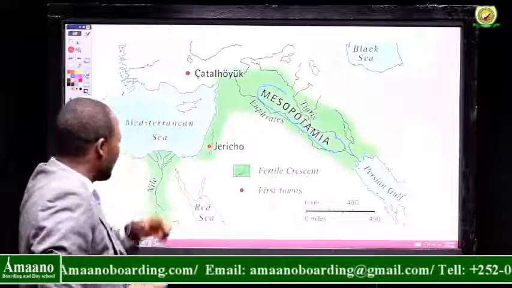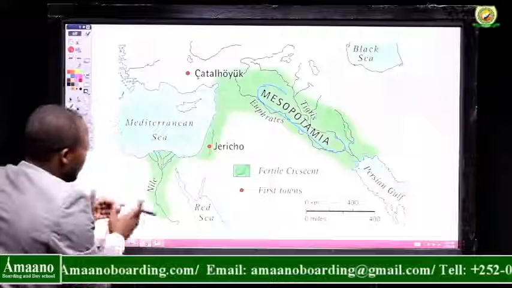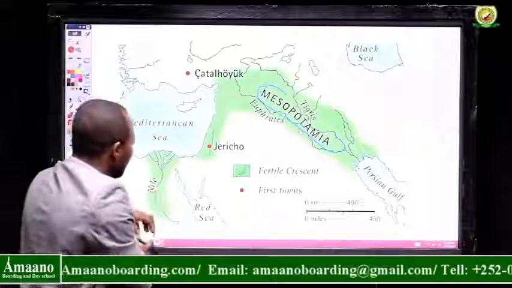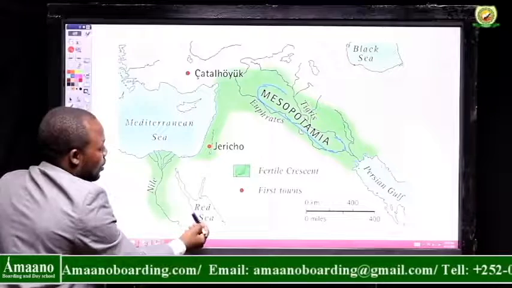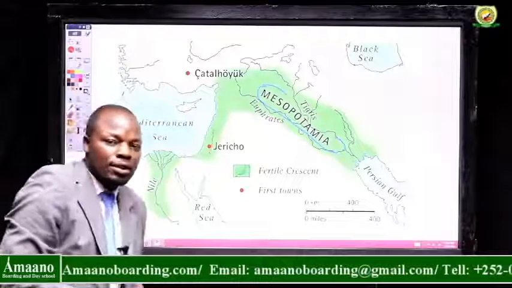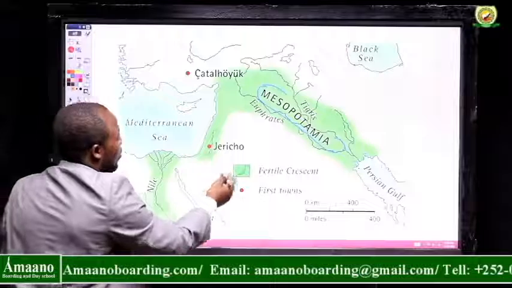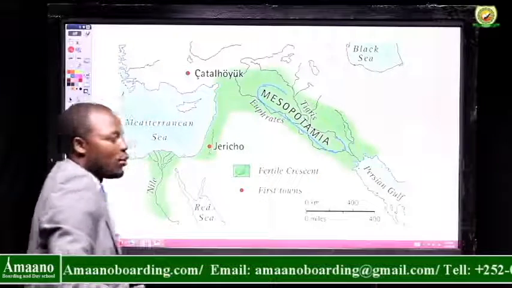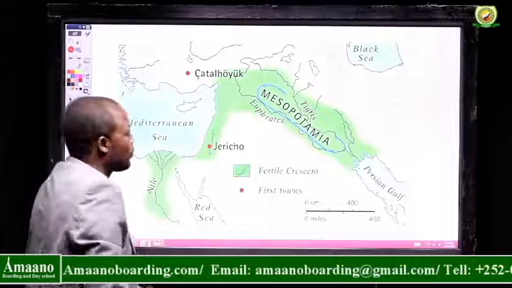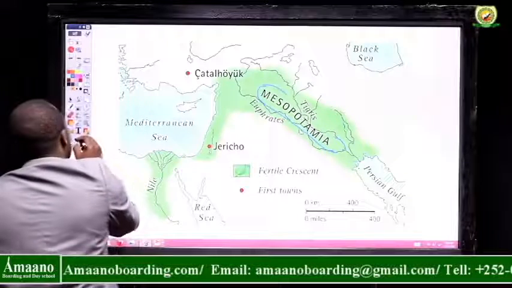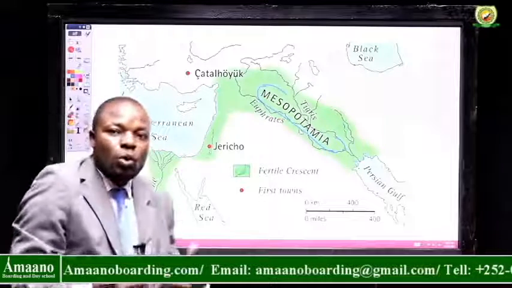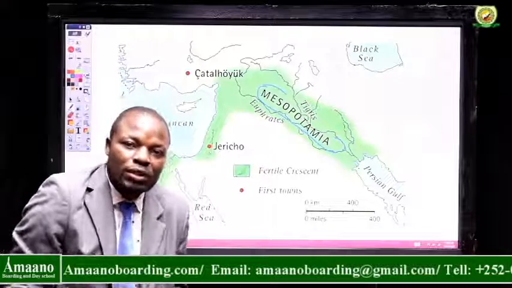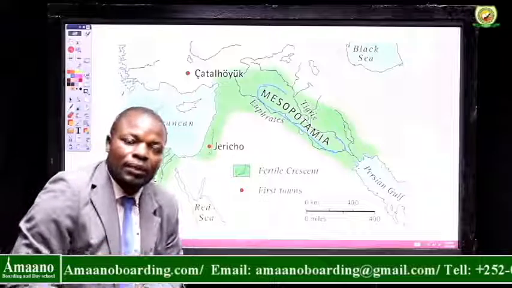And as you can see, River Nile is here, so that means Africa is here. This is Africa, and the Red Sea is here. Crossing on the other side, that's the Middle East. And you can see we have Jericho, we have Mesopotamia on the other side, the Persian, where we have Iraq and Iran. And now we shall be looking at who the founders were, who used to live in Mesopotamia, and what activities used to take place in Mesopotamia.